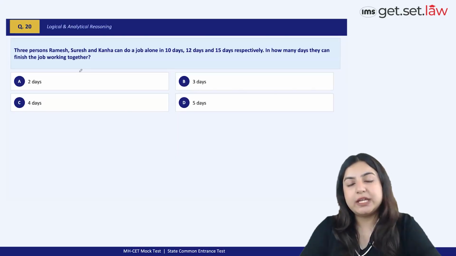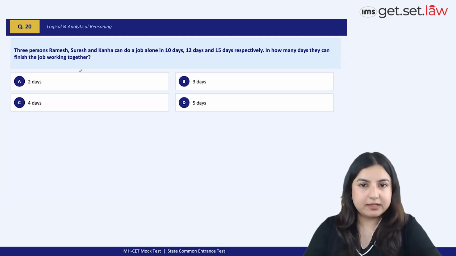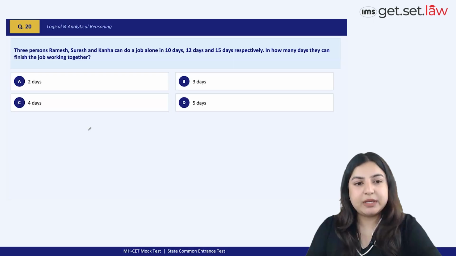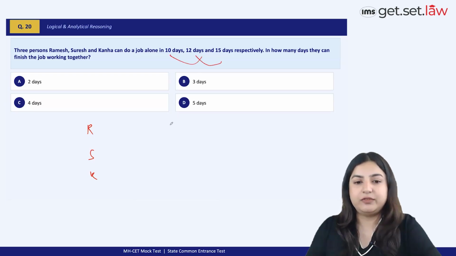Next is a question which is based on time and work. Because this is already given there in the questions, it's only fair that you practice this properly. I'm going to use the LCM method here. We have Ramesh, we have Suresh, and we have Kanha. Let's assume that they do 60 units of work in total, right? I have simply taken the LCM for 10, 12, and 15, right? So LCM here is 60, all right?